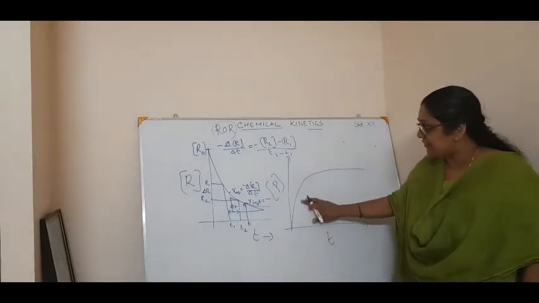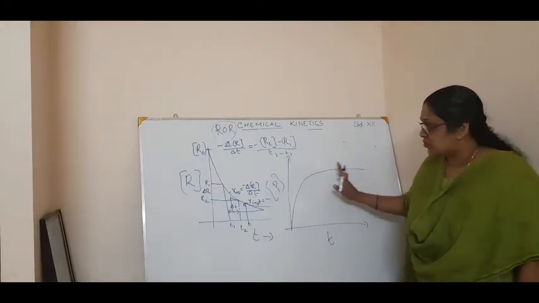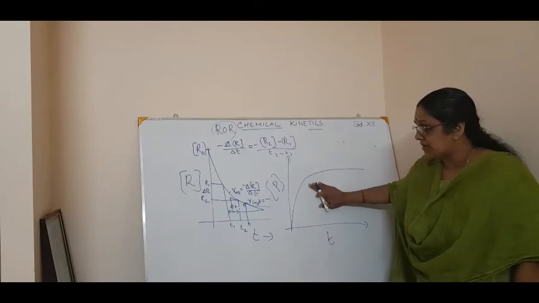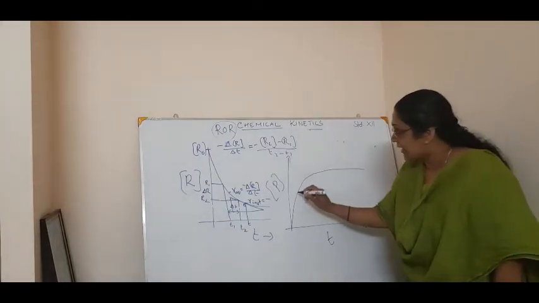So initially it will increase and then it will become a constant. Okay, so this is the graph of what? It is the graph of the product versus time. Now how will I calculate?